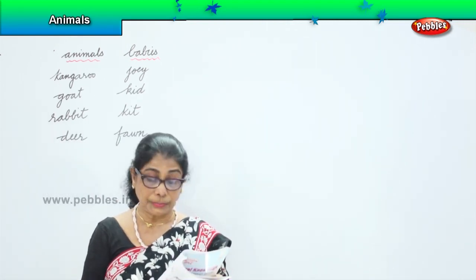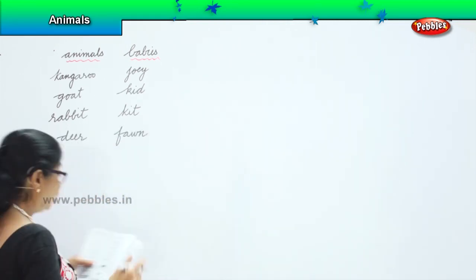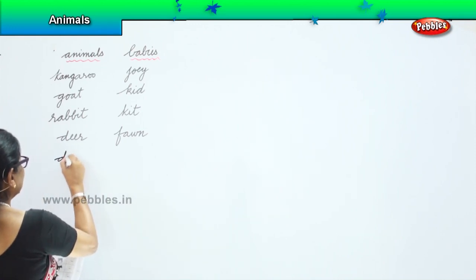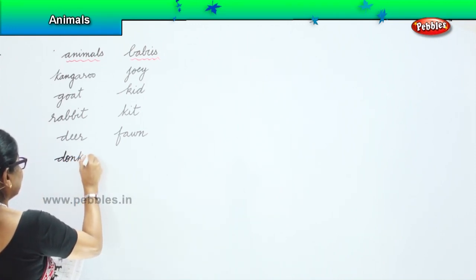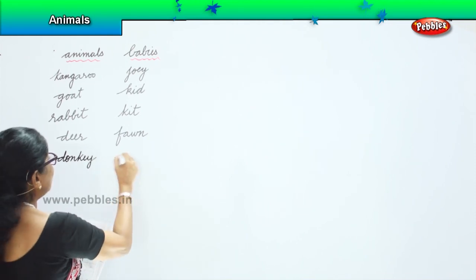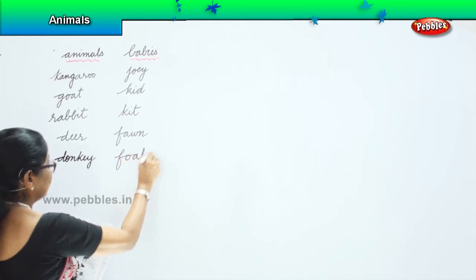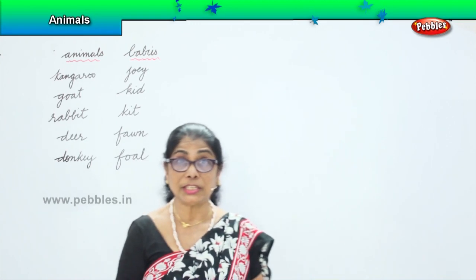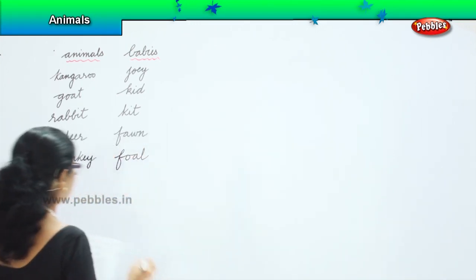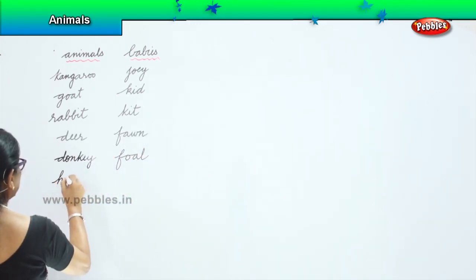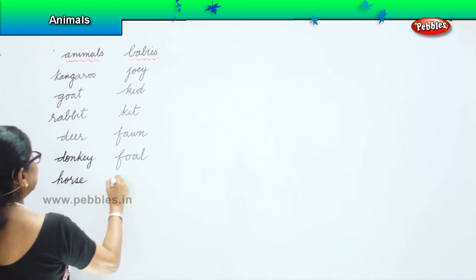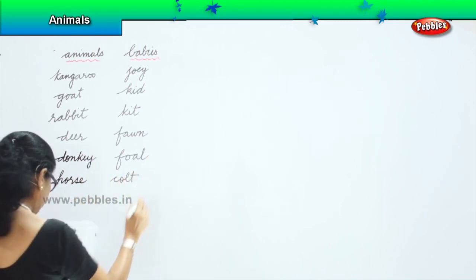Donkey. Donkey's baby is called a foal. Horse's baby is called a colt.